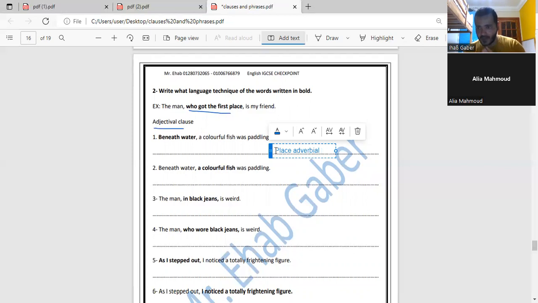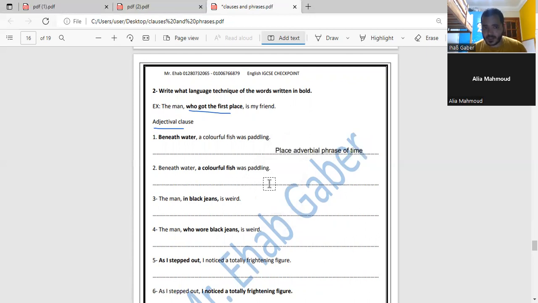I know that everything will be overlapping, but it will take time, one or two or three sentences, and you'll get used to answering this kind of question. I know it's a little confusing, but with practice, you will get it. Adverbial phrase of time? Okay, do number two. Beneath water, a colorful fish was paddling.